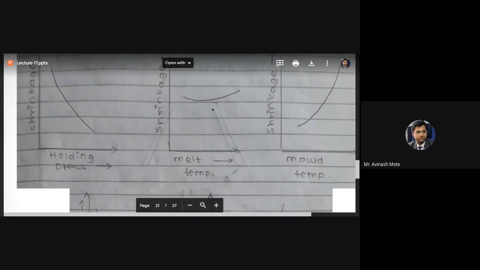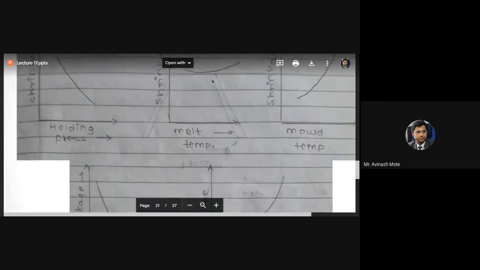So there should be an optimum level of pressure. If the pressure is less, it cannot compensate the shrinking volume, so shrinkage will be more. So the more the holding pressure, the less the shrinkage.